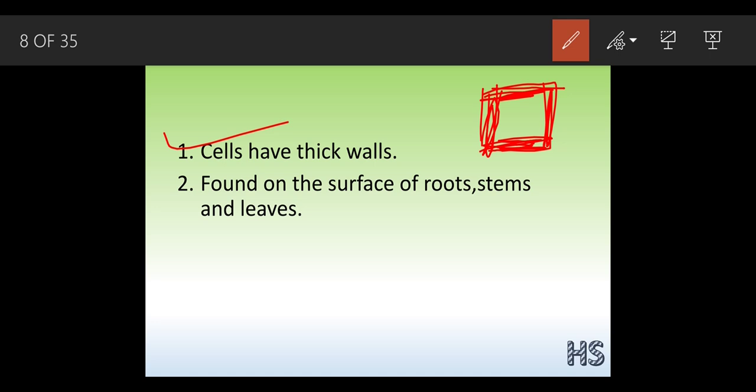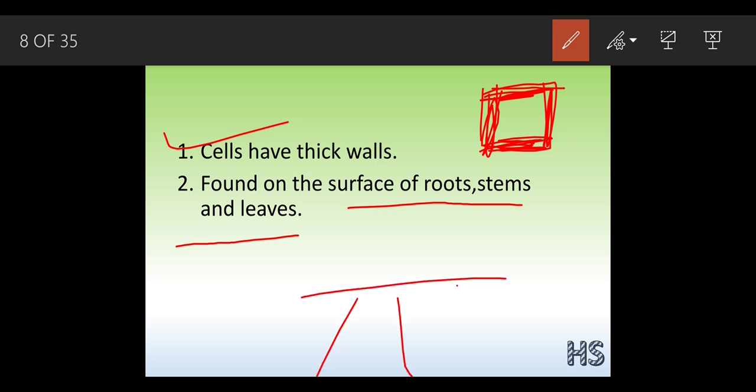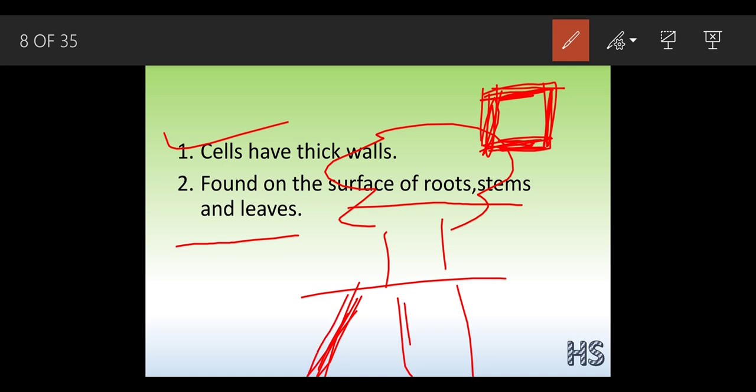They are found on the surface of the root, stems and leaves. Found on the surface means where? Suppose this is the root system, this is the stem and these are the leaves. So they are found somewhere here, on the surface, meaning the outermost covering, because their main function is protection.